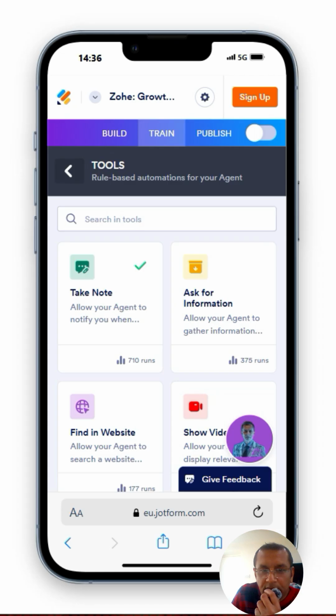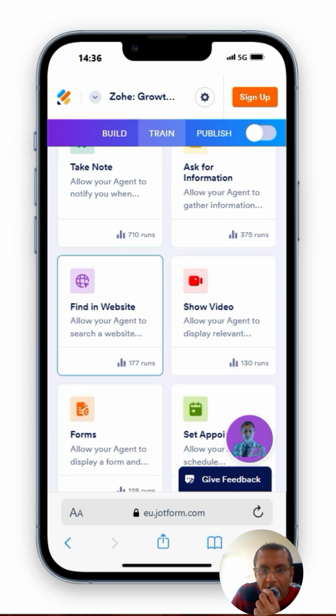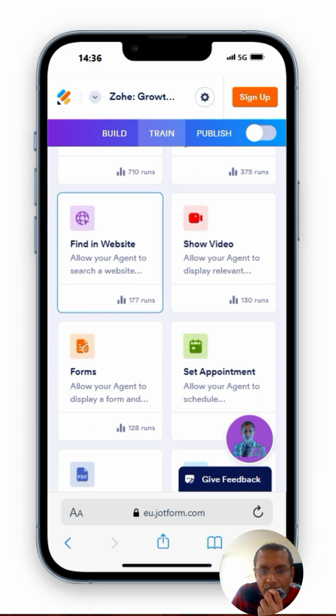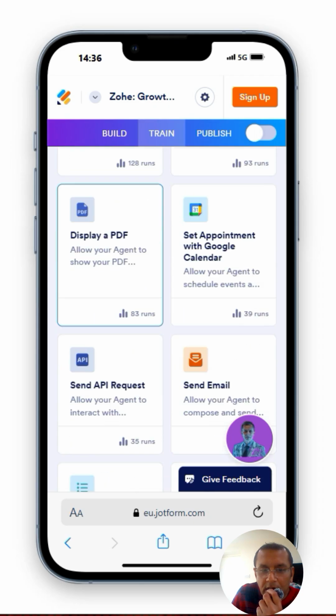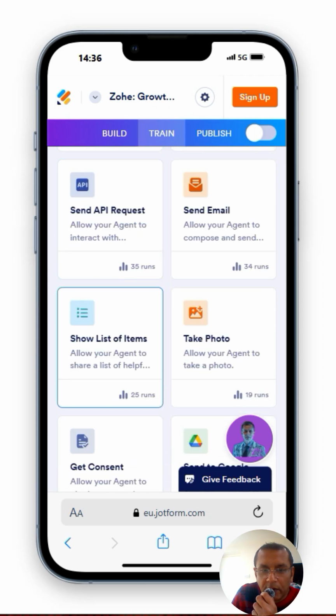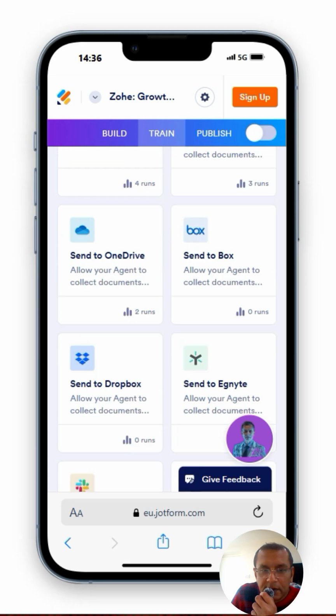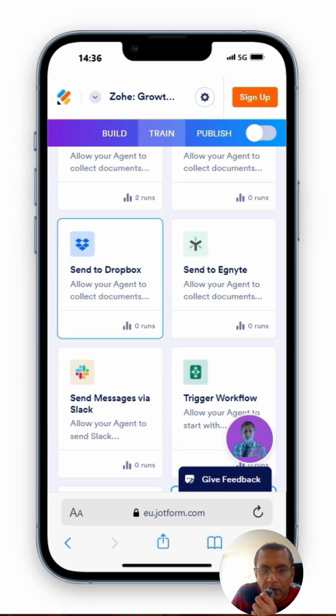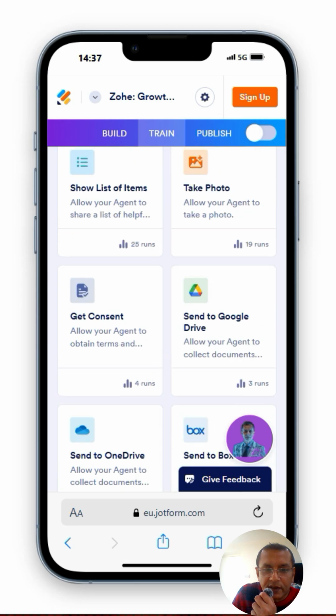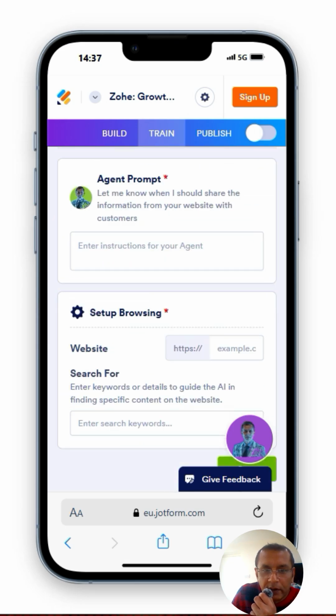Okay, lead gen. Find in a website, show a video, form, set an appointment. Oh my days, this is proper good. Get consent, send to Dropbox, Slack, so there's lots of integrations there too. I'm going to leave it at find in a website.